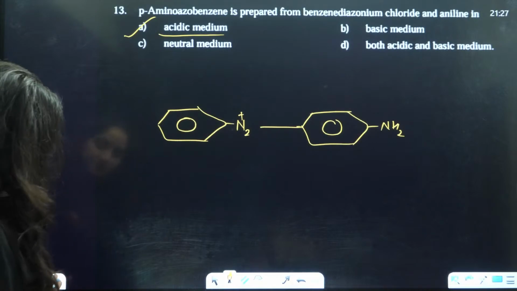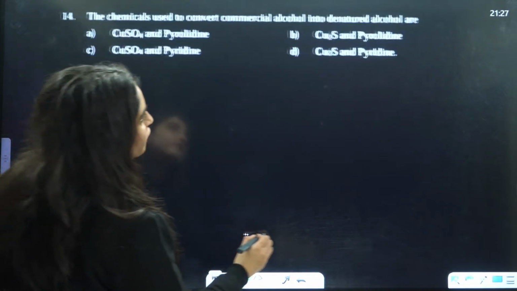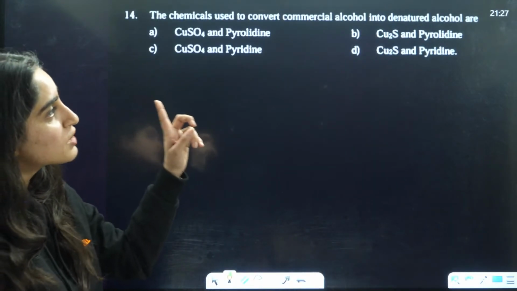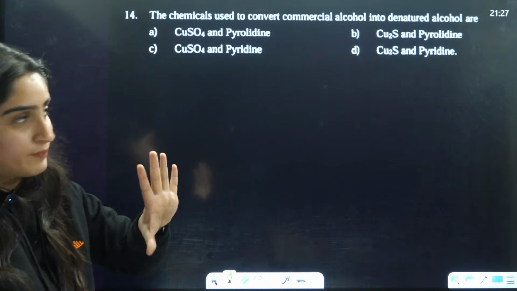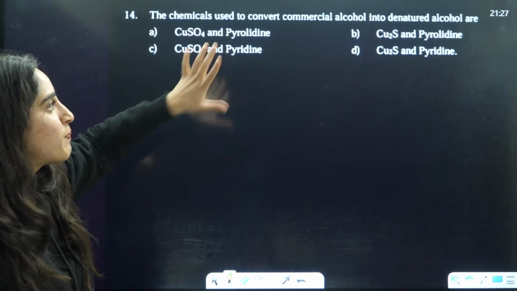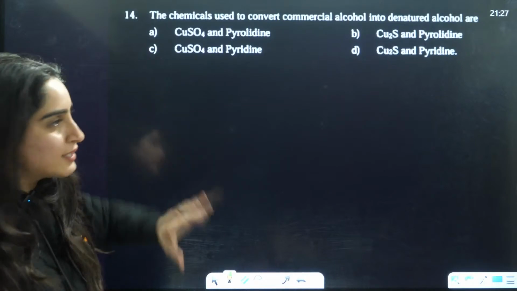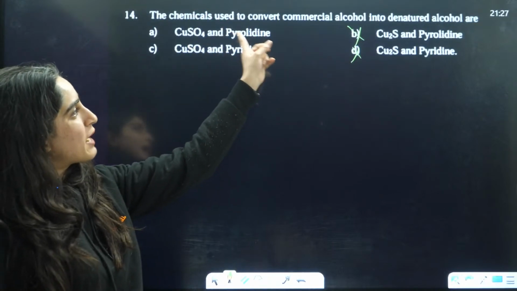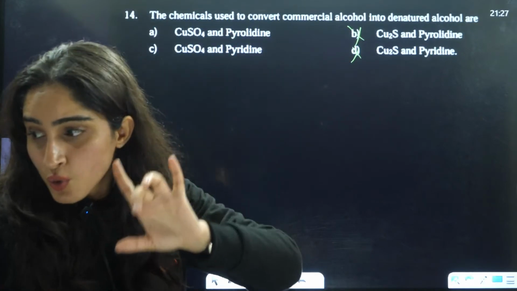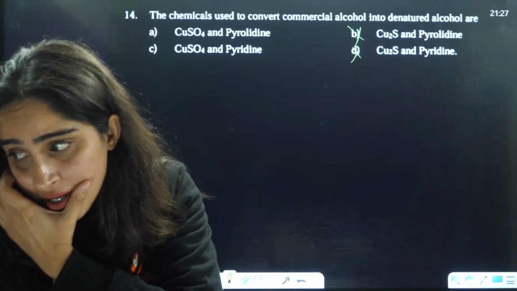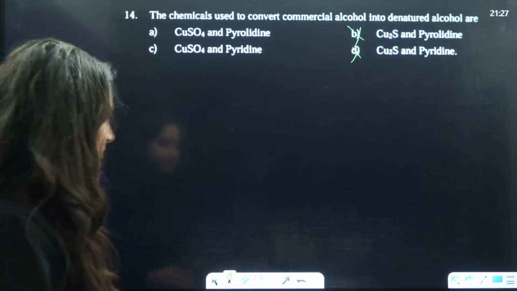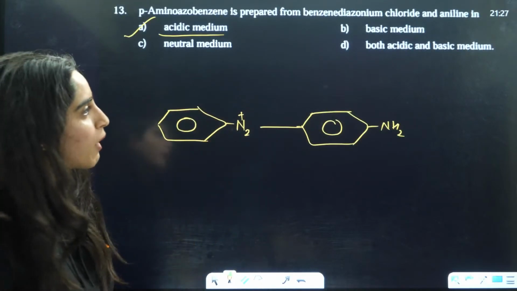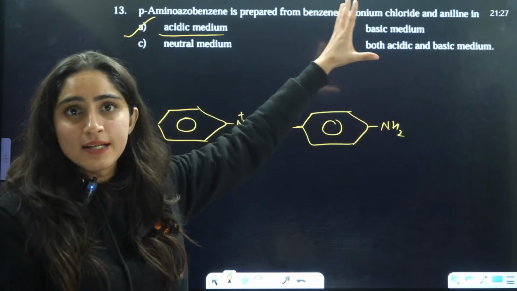Okay, guys. Next we have the chemicals used to convert commercial alcohol into denatured alcohol. CuSO4 and pyridine or pyrrolidine. CuSO4 is definitely there, so we'll eliminate these two things. Firstly, you need to tell me whether it is pyrrolidine or pyridine that is used. They are not talking about aniline or benzene diazonium chloride.